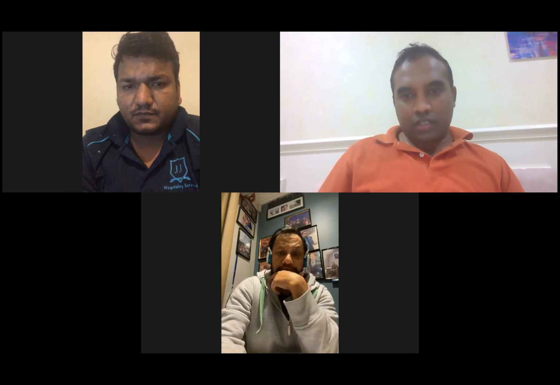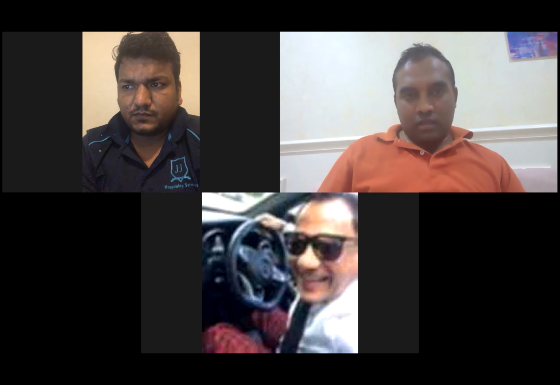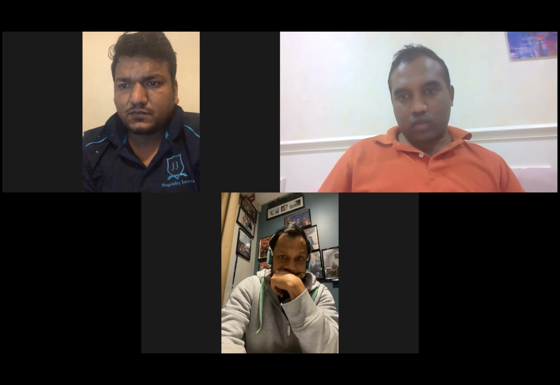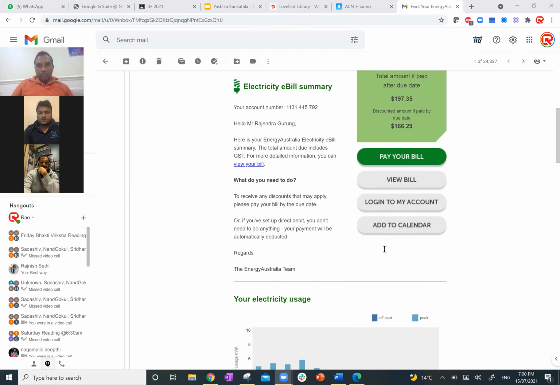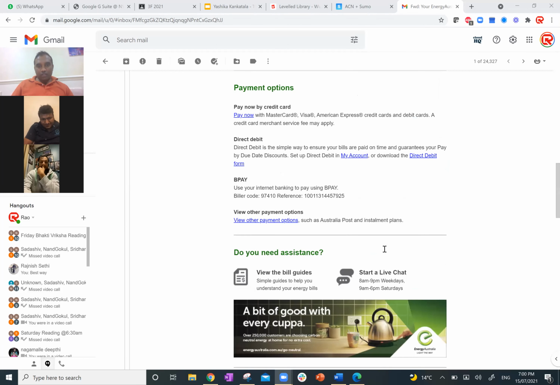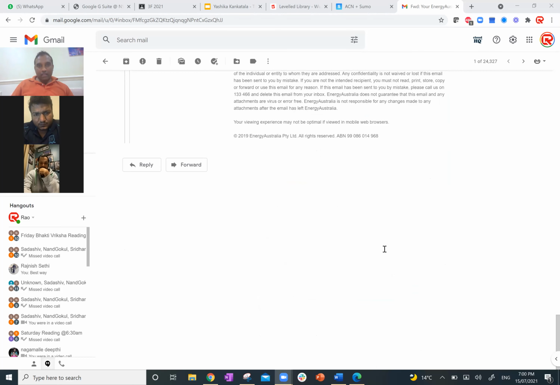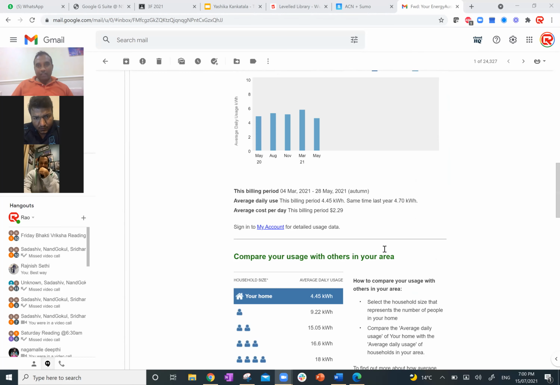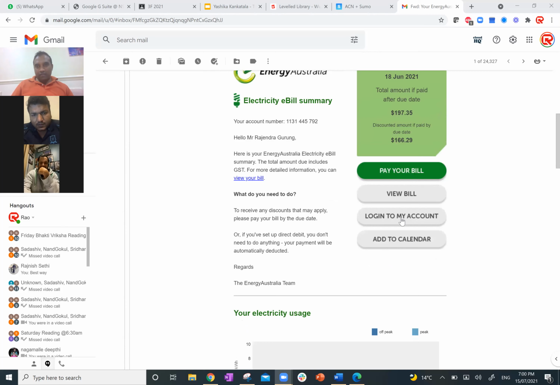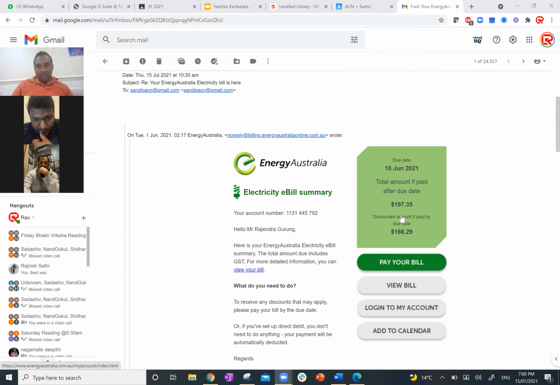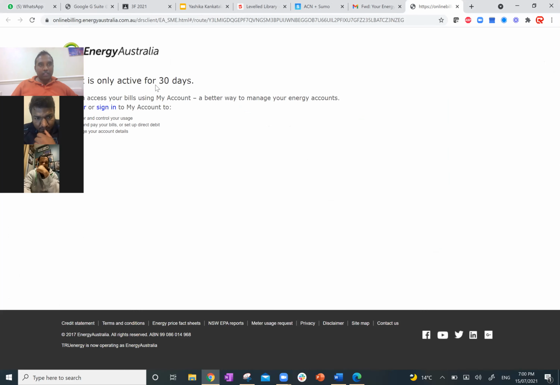Okay, let me share. See here, it's the bill, but there is no bill. That's what they just received, and the top one is the amount. But if you click on view your bill, it won't open because it's not there. There should be a PDF.